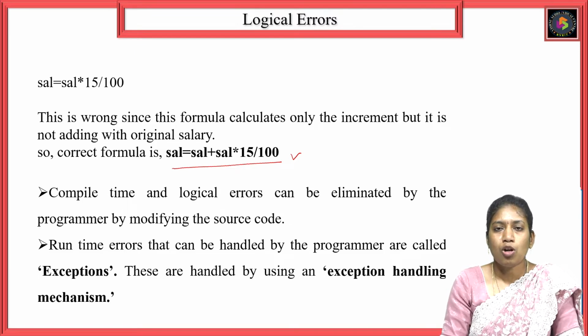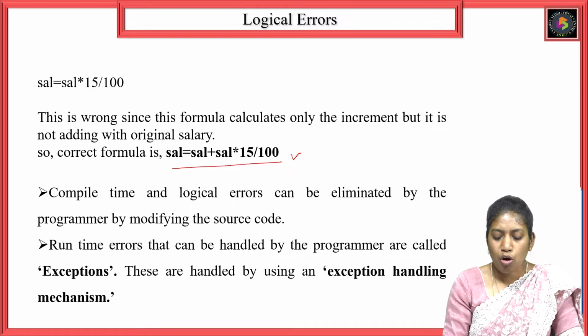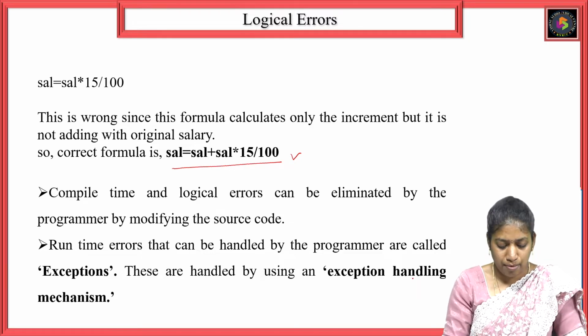Here the problem is the logic, whatever has been designed by the programmer. So these come under logical errors. Generally, compile time errors and logical errors can be eliminated by a programmer. But runtime errors need to be handled by the programmer in order to make a smooth execution flow. Runtime errors that can be handled by a programmer are called exceptions. The mechanism used to handle these exceptions is called the exception handling mechanism.